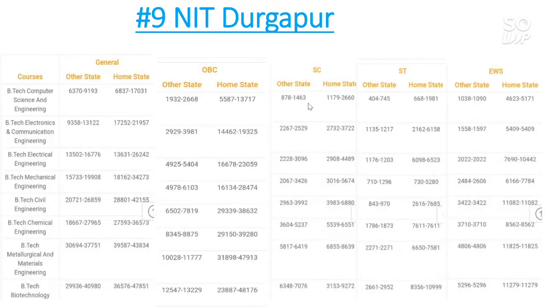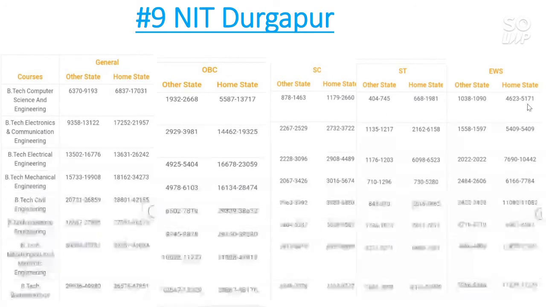For SC category the cutoff goes to 1,400 for other state and 2,600 for home state. For ST category the other state cutoff goes to 745, and for home state the cutoff goes to almost 2,000. And for EWS category the other state cutoff goes to 1,100, and for home state the cutoff goes to 5,100.